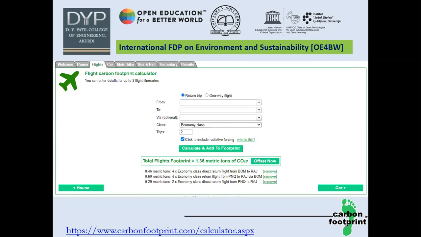It is around 0.46 metric tons from Bombay to Rajkot, 0.6 metric tons for an economy class return flight from Pune to Rajkot via Bombay, and 0.29 metric tons for 2 economy class direct return flights from Pune to Rajkot. So these different kinds of calculations can be found by this online calculator.